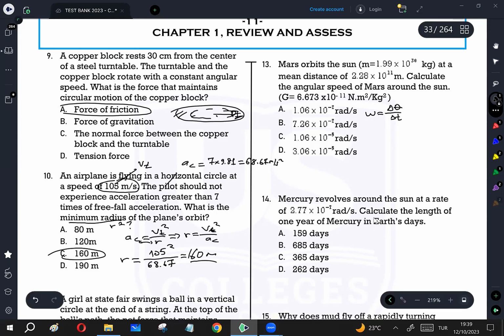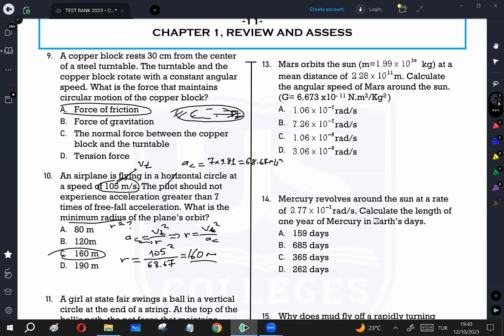Another method is using the centripetal force equation, because I know for Mars, the gravitational force between Sun and the Mars is going to be the centripetal force. Fc is going to be Fg. Fc, we know, because Mars is in circular motion, is Mars mass multiplied by radius of the orbit multiplied by angular speed squared of Mars, which is going to be equal to the gravitational force, G, universal gravitational constant, mass of Sun, mass of Mars, divided by separation between them, R squared.